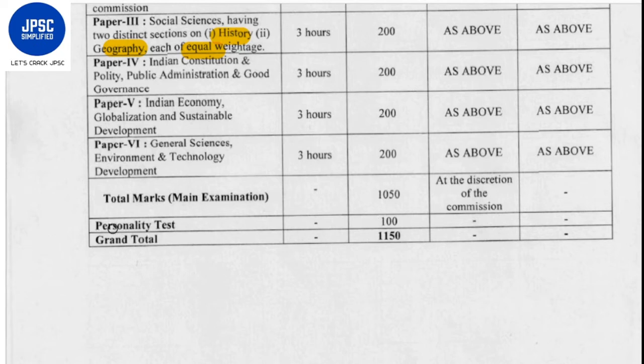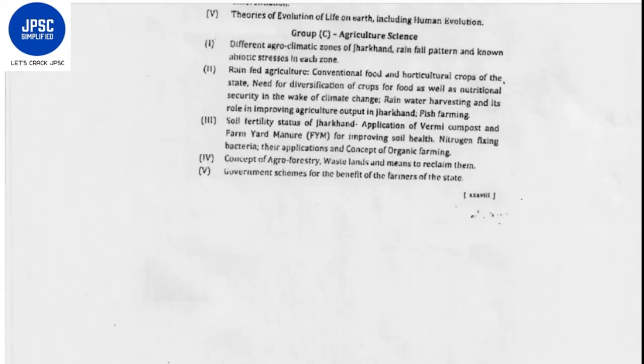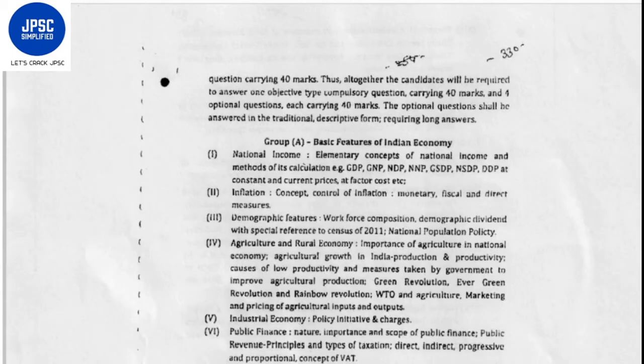Then there will be a personality test of 100 marks. Those who qualify the mains examination will be called for the personality test, which will be of 100 marks. So the grand total comes out to be 1150 marks, which also includes the 100 marks from the English and Hindi paper, that you should keep in mind. Now let's go into the details of each of the mains papers.